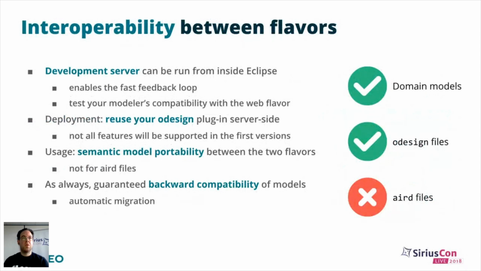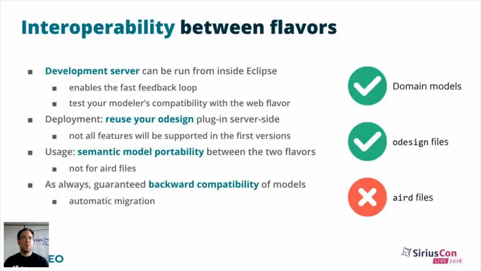In terms of deployment, the idea is to reuse as much as possible the ODesign files and the corresponding plugins. Of course, not all the features that are supported at the moment in ODesign files will be supported in the first versions of the web version of Sirius. But still, we will be able to reuse the same ODesign file. It's just that the features which are not supported in a particular version will just get ignored, and maybe in the next version they will get supported for free.